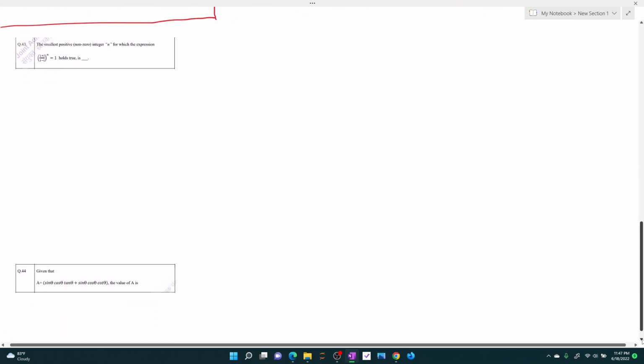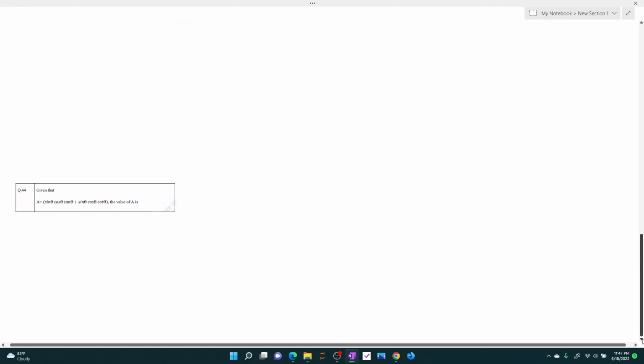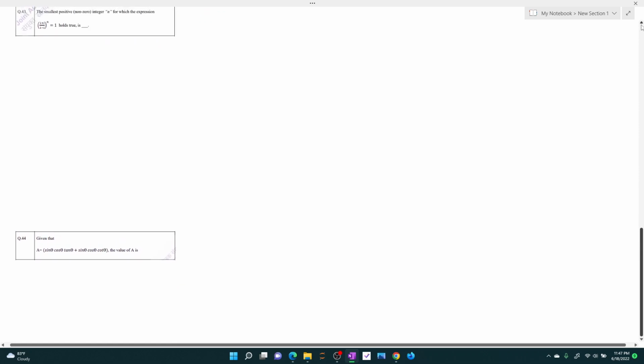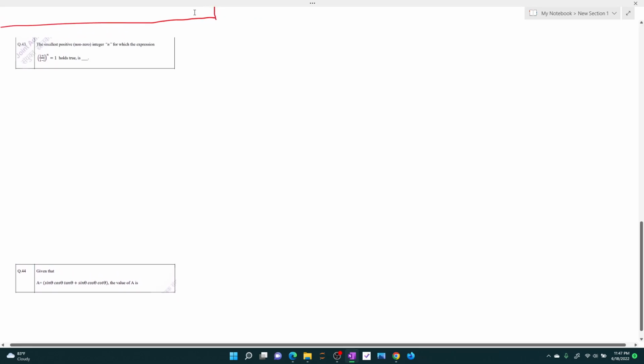So let's move to the next question, 43. It says the smallest positive integer n for which the expression, which is given to us, (1 plus iota upon 1 minus iota) to the power n, is equal to 1.